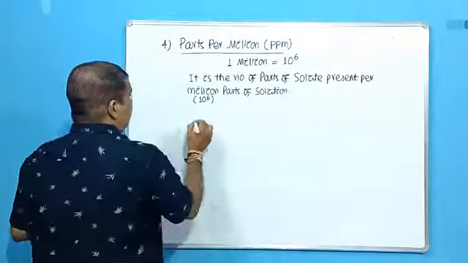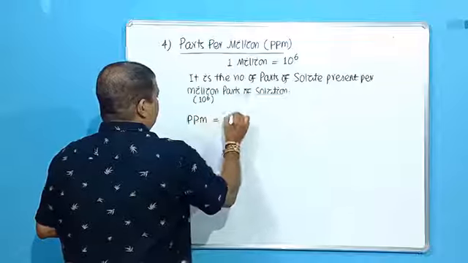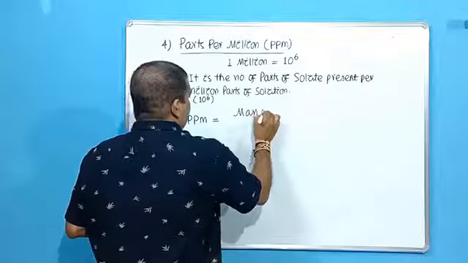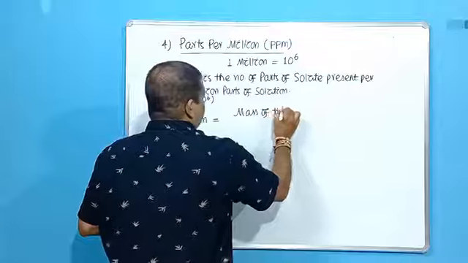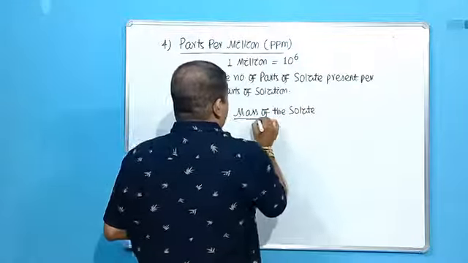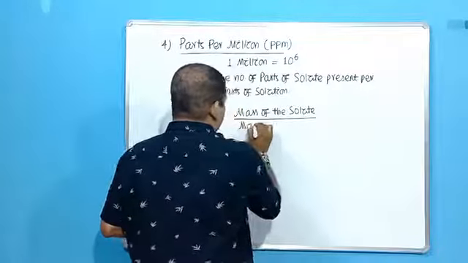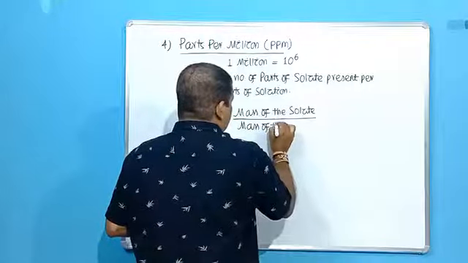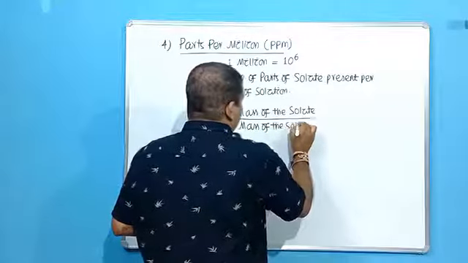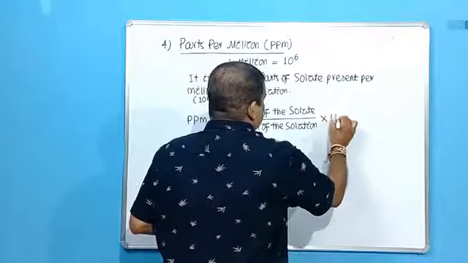So what will be ppm? Now ppm is equal to mass of the solute divided by mass of the solution into 10 to the power 6.